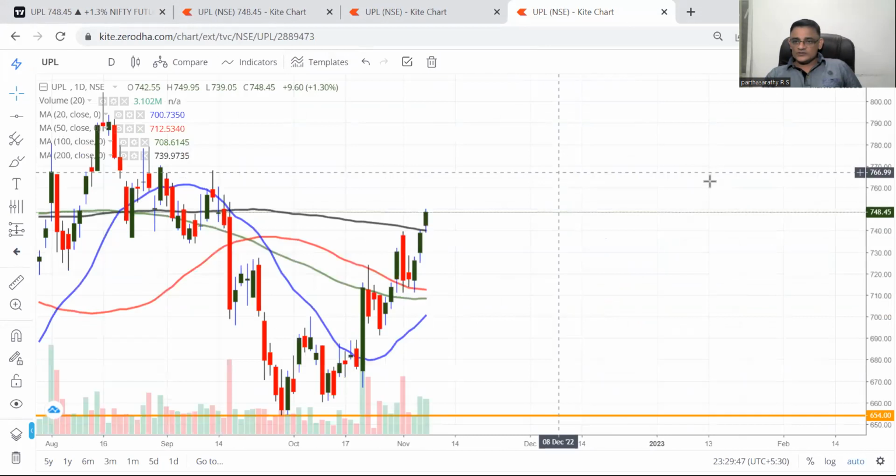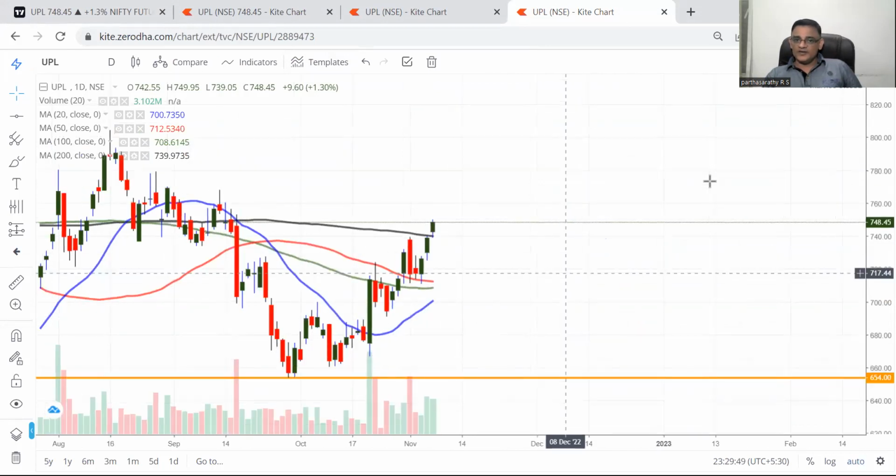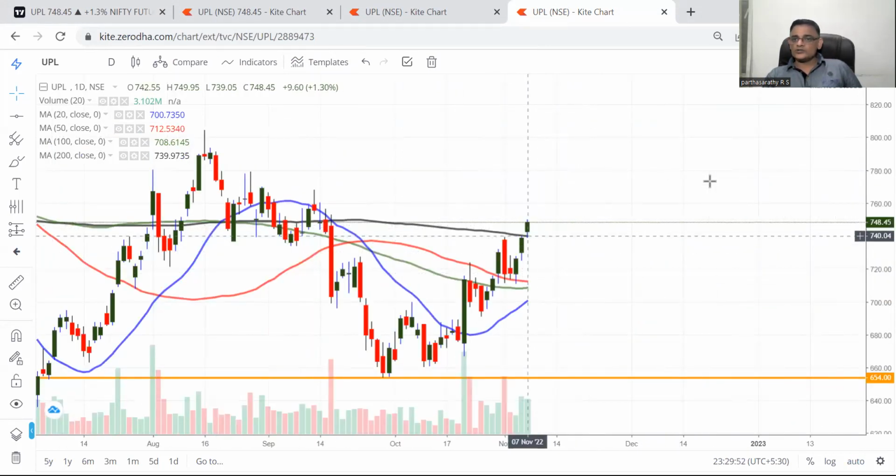Now coming to what people normally use, the simple moving average. Yesterday it closed above the 200-day SMA. So based on SMA, it is bullish. But we need the cross here. Let's see whether it is going to cross. We will wait and see. Okay, so based on simple moving average, it is bullish. But I don't use moving average, so now let's delete that also.